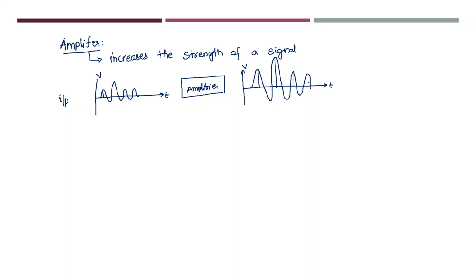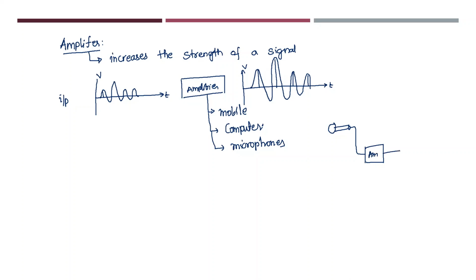Now where do we see these amplifiers? These amplifiers are present inside our mobile phones. It is also available in our computers and microphones. Everywhere in tape recorders we can see this amplifier. Suppose in a speech a person is speaking through a microphone, and this microphone is attached to an amplifier, and from this amplifier the output is given to loudspeakers, such that a huge audience will be able to hear whatever the person is saying through this microphone.